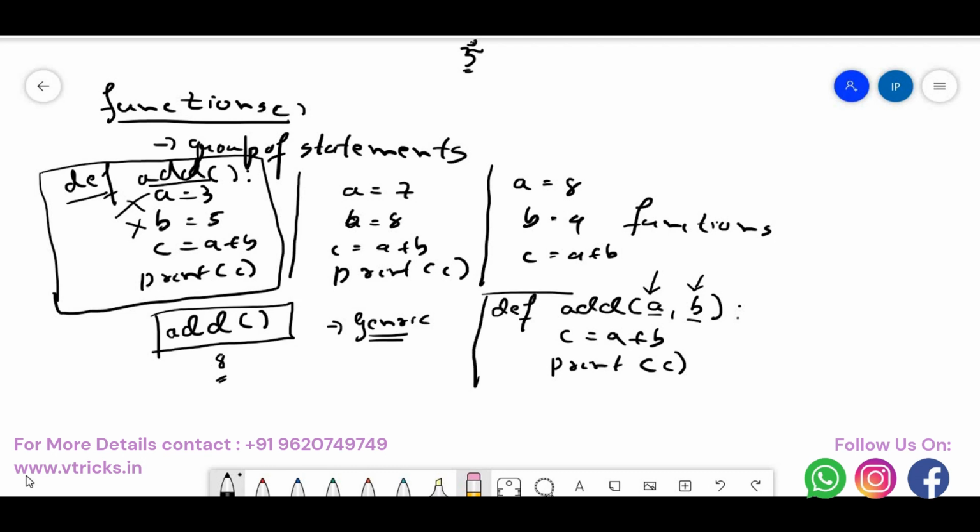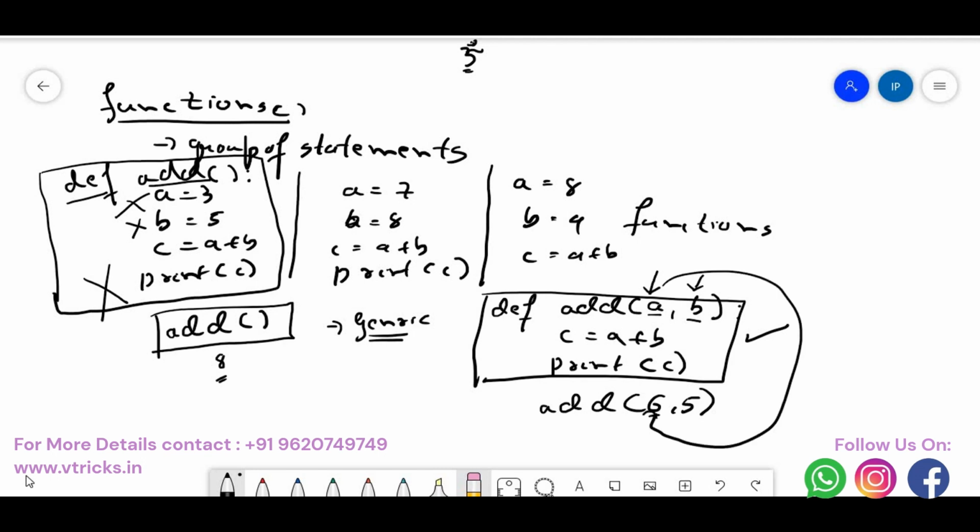Now this is the function I have defined. I am deleting the previous function; I am no longer using it, only the new function I have created. Now I'll do add, then 6, 5. When I do add of 6, 5, what will be the output? The 6 will go and sit in a, and the 5 will sit in b. So a plus b, which is 6 plus 5, will be 11. The output would be 11. Now I say add of 10, 11.